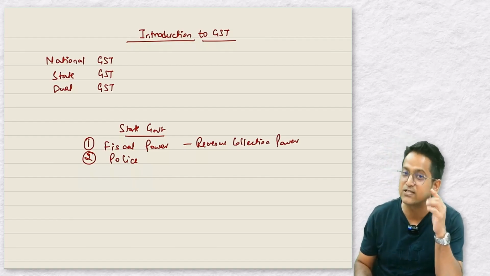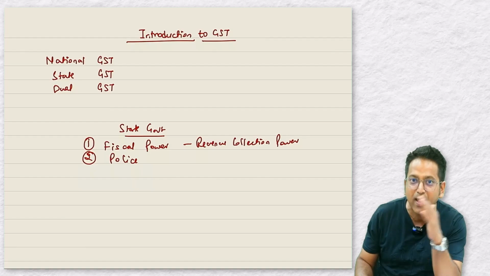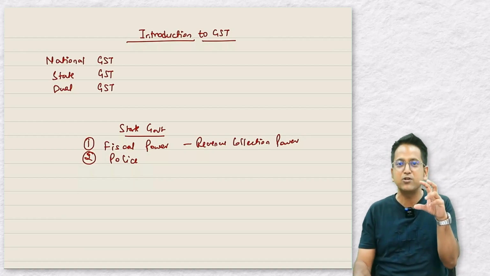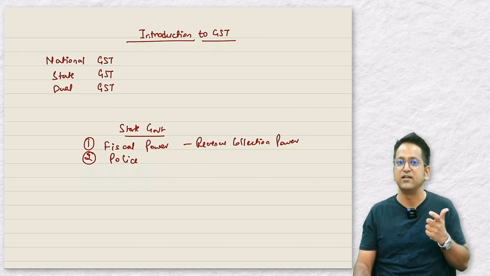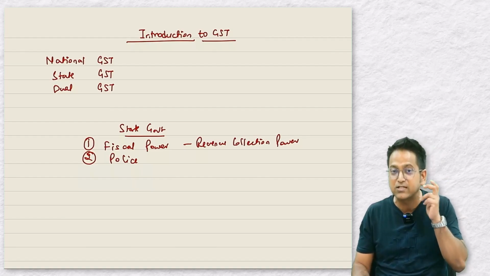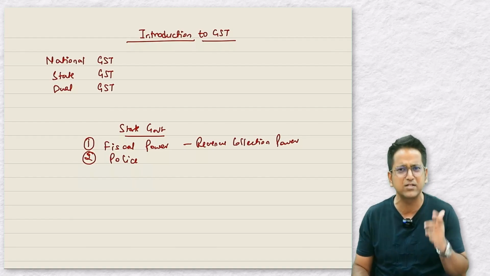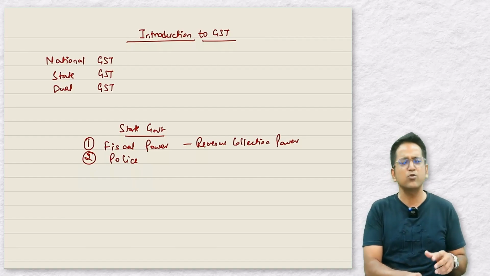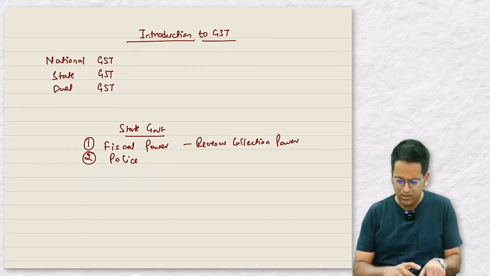GST is levied on goods and services. Let's discuss what used to happen before the introduction of GST. So you will understand that state governments had some powers related to revenue. So in regard to these goods and services, the state government had some power. So as soon as Kelkar Task Force mentioned the introduction of the national GST, all state governments protested and said, what will be left with us? Right? Let me explain this to you.